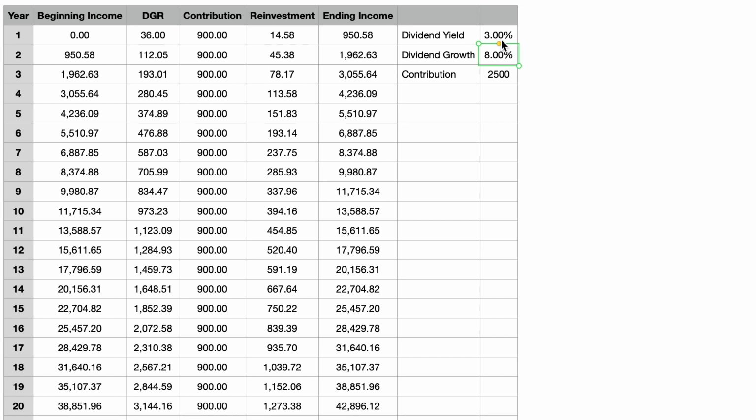Generally, this is the pattern that dividend stocks follow. Higher yielding dividend stocks will grow their dividend payments at slower rates. While there is no right or wrong balance of the two, it comes down to what you are comfortable with and your investing horizon.